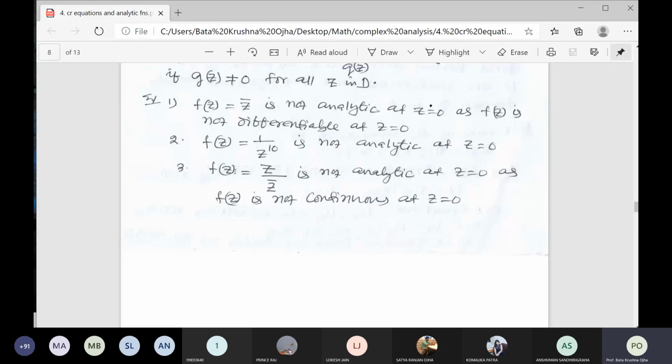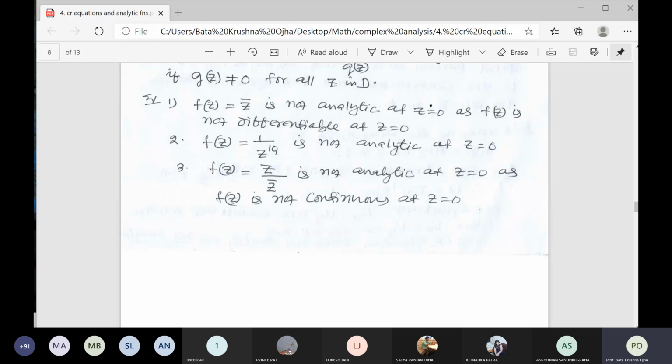f(z) is equal to z by z bar is not analytic at the origin, as f(z) is not continuous at the origin. Already I have shown you how the function is not continuous. So you see, the first example is z bar: since it is not differentiable, it is not analytic.